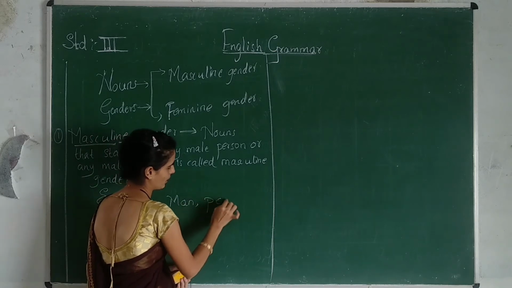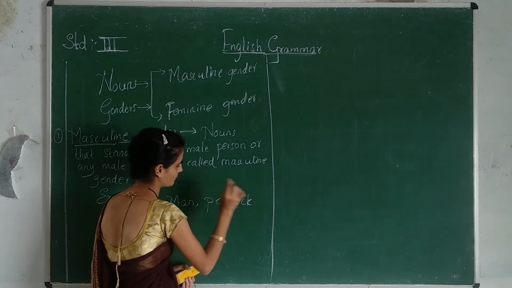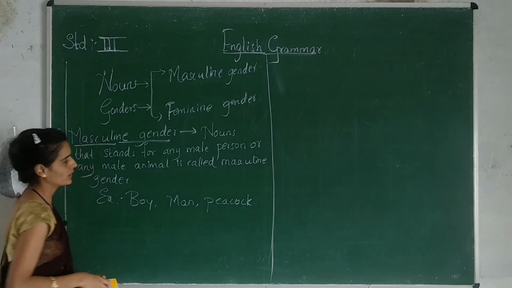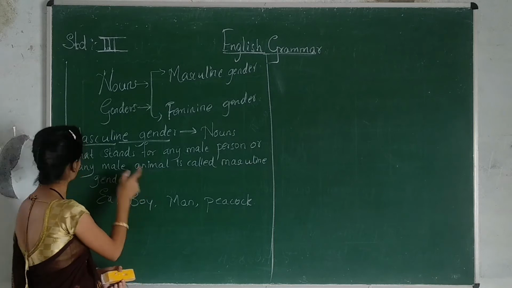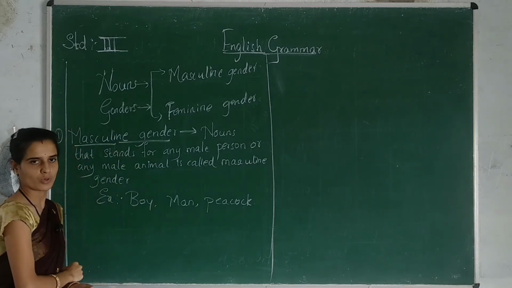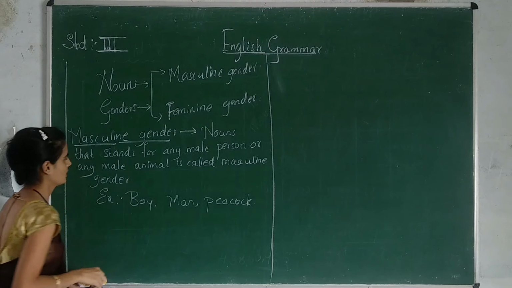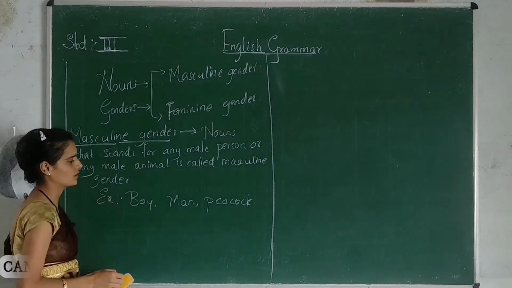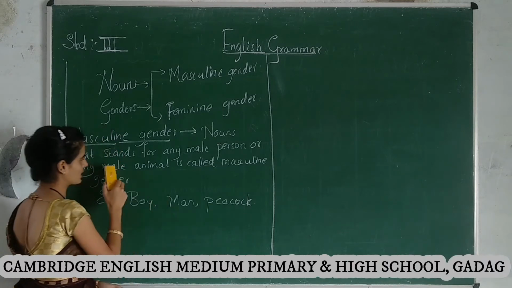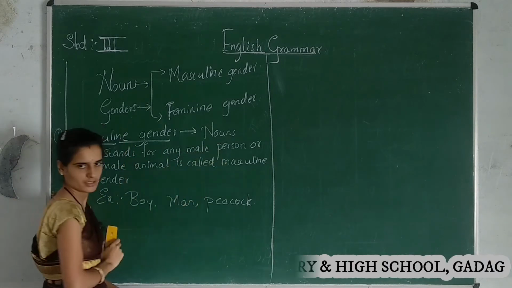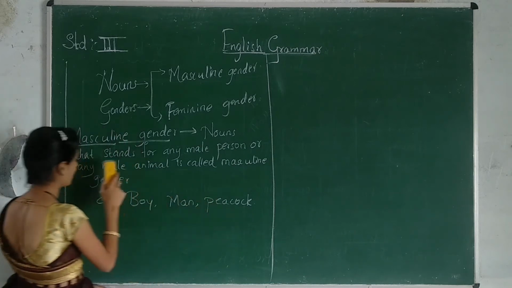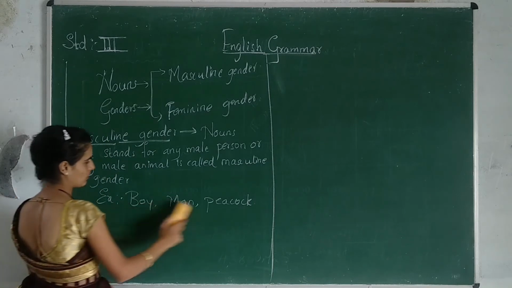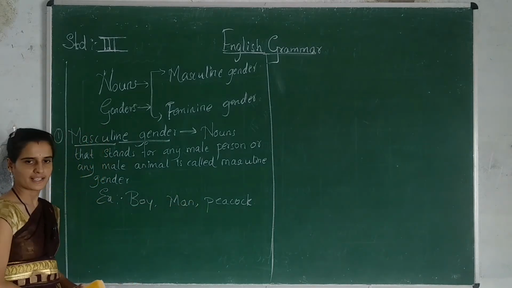And we will take another one: peacock. Peacock is a male animal, so it is masculine gender. So here, boy is a masculine gender. Man is also a masculine gender because it is a male person. And peacock is a male animal, so it is masculine gender. These are some examples of masculine gender.